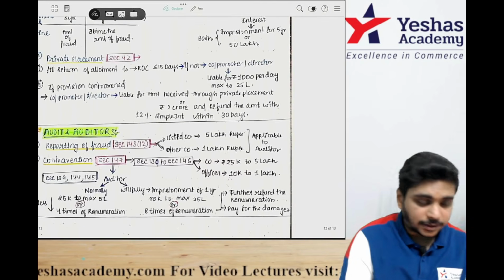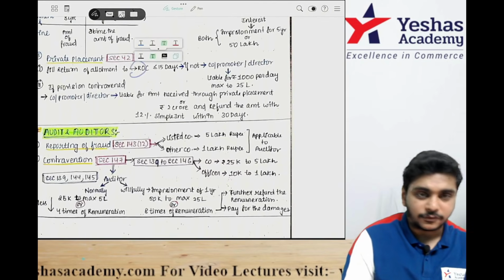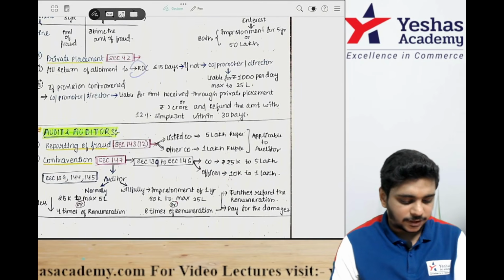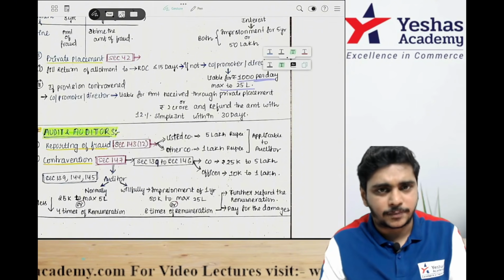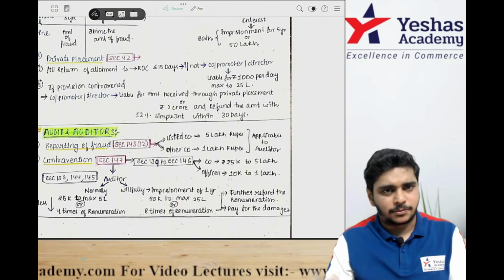Private placement penalty. The return of allotment is to be given to the ROC within 15 days. If it is not given, the company is liable for 1,000 rupees per day, maximum 25 lakh.